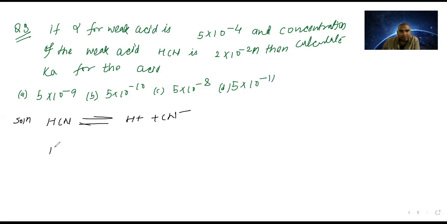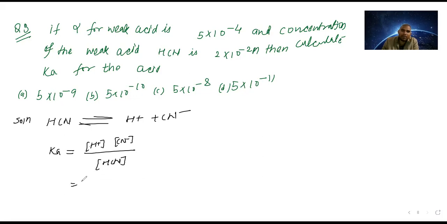So Janab, can you please tell me the formula for Ka for this acid? Ka is equal to what? It will be HCN into H plus by HCN.